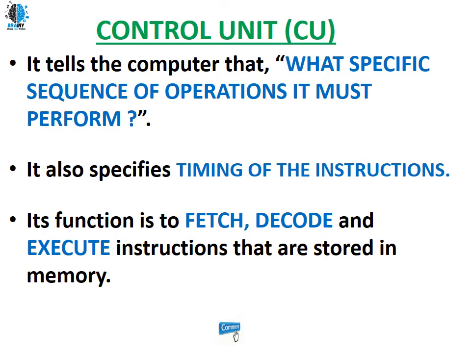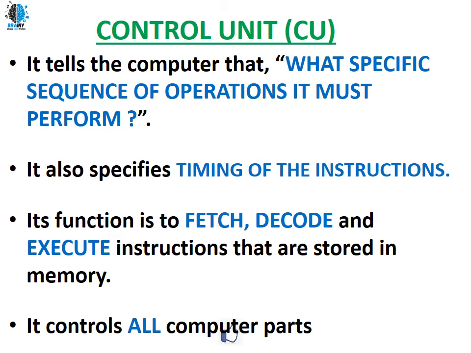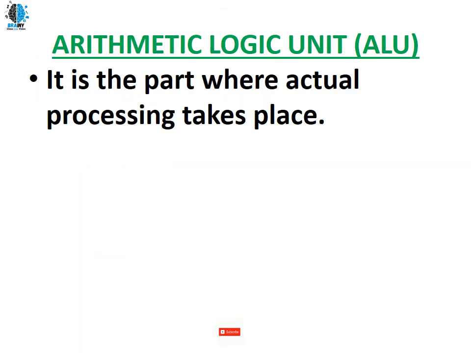Next, decoding the data. The data will be in binary form. It has to be decoded to human readable form, and then execute the instructions that are stored in computer memory. So this is the main functionality of the control unit. It controls all computer parts. By the name itself, as I've told you, the control unit is going to control all the computer parts.